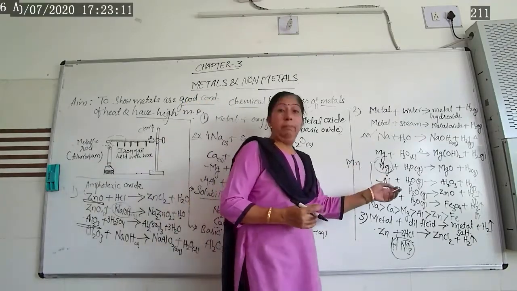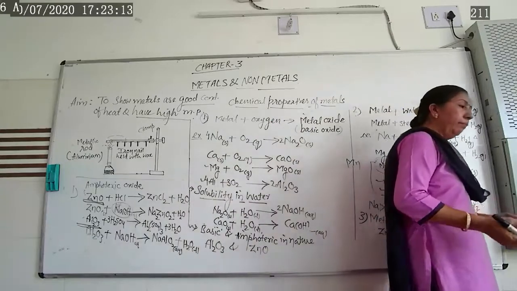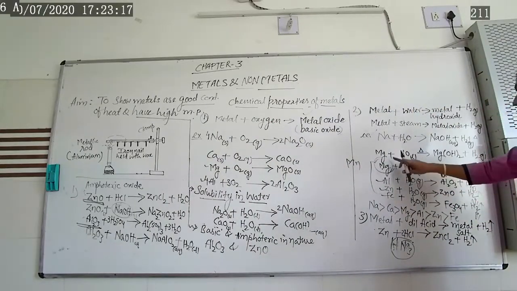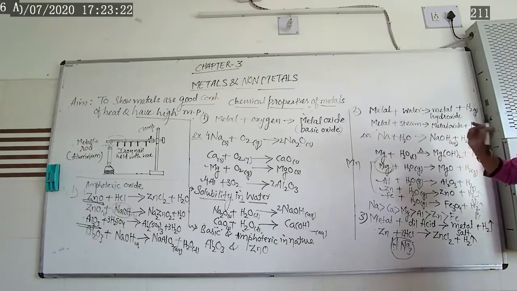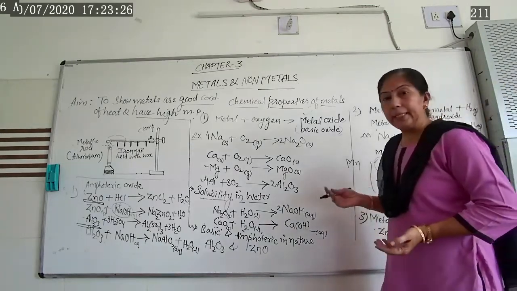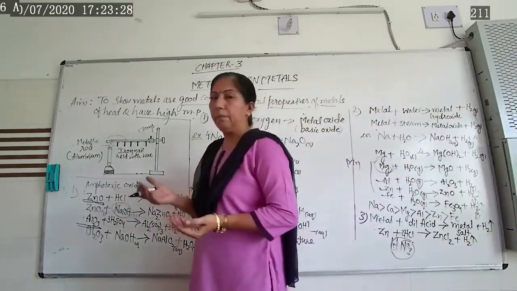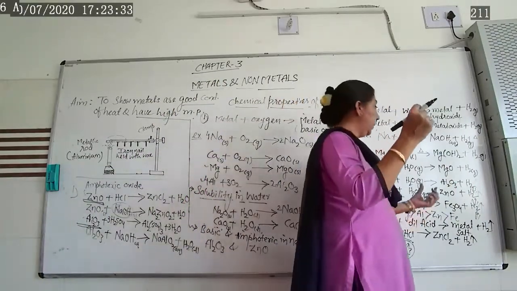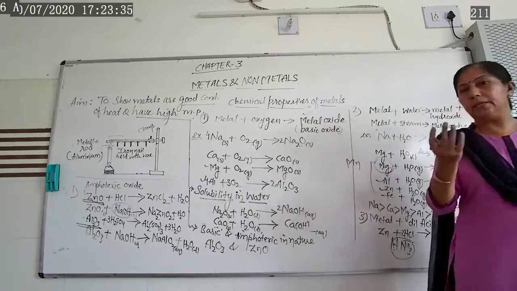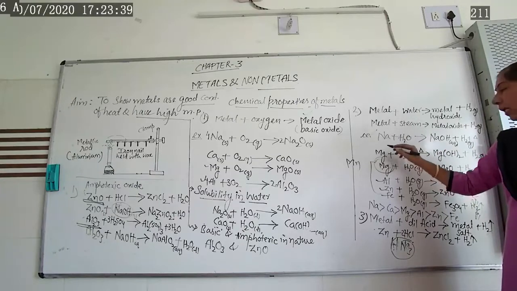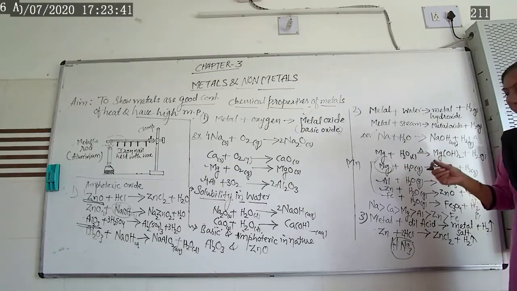Now generally, magnesium and calcium, when we put them in water, here I have written only the magnesium example with water, or if you take calcium with water, what happens? They float on the surface of water. Why? Because of hydrogen. These hydrogen bubbles stick on the surface of that metal, and due to that, the metal floats on the surface of water.